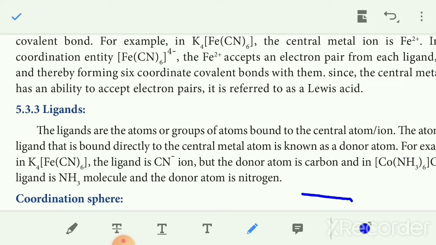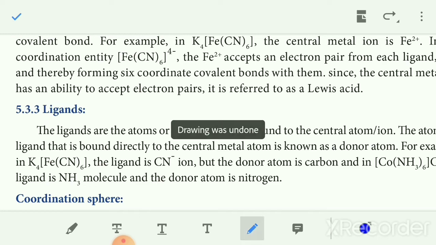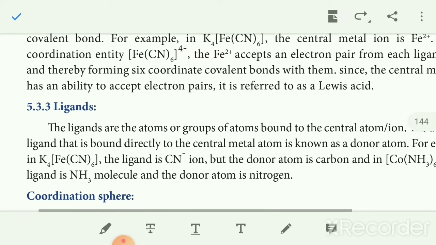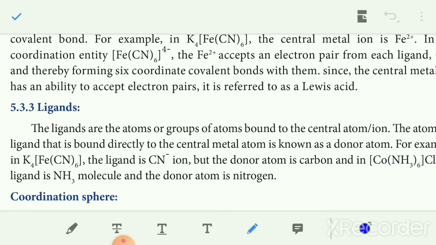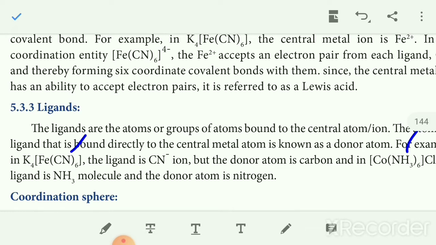In [Co(NH3)6]Cl3, the ligand is the NH3 molecule and the donor atom is nitrogen. So this is a ligand: a group of atoms directly attached to the central atom.